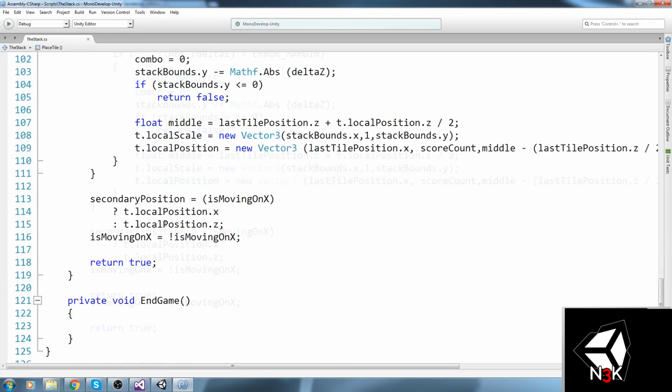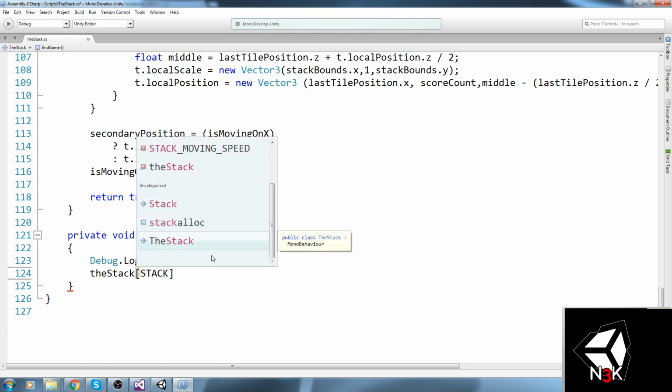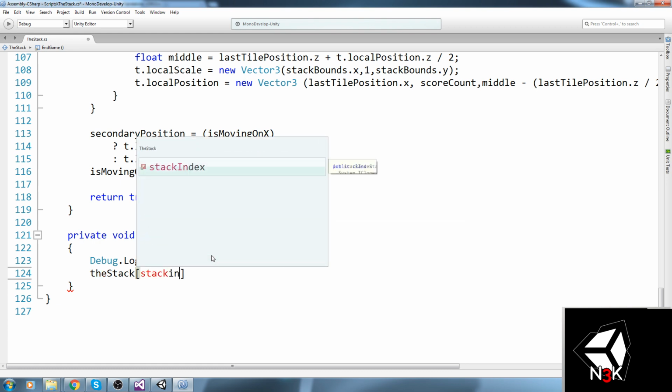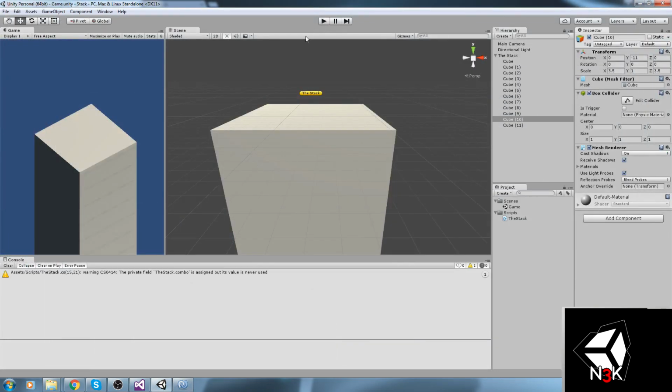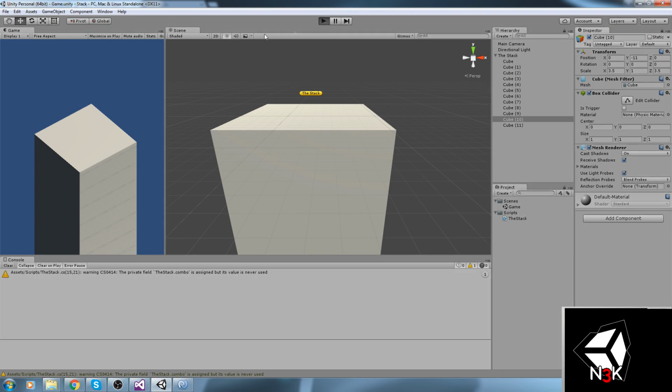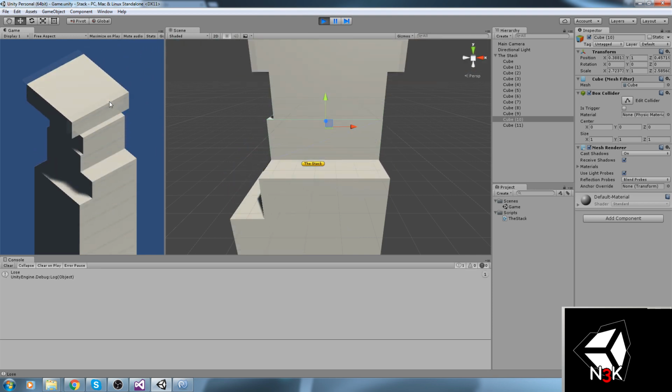Now, since we return false but we don't do anything, let's just go ahead and code something in the end game, so we know when we can't play anymore. And let's just write lose. Right, and why not do something funny as well? Let's go ahead and do the stack at stack index dot add component. We're gonna add a rigid body to it, and by default this has gravity, so it's actually going to fall, right? So let's try this once more.